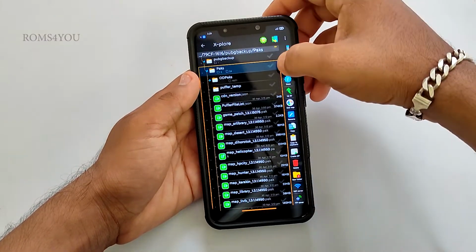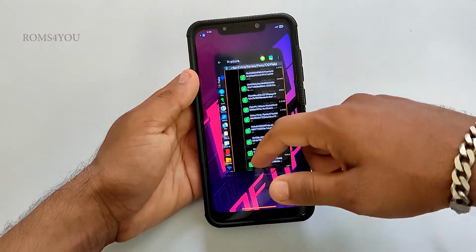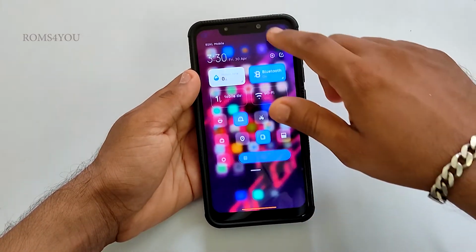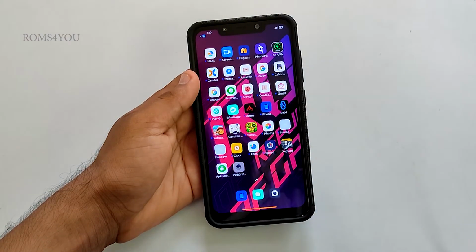Now close Explorer and open PUBG as normal.